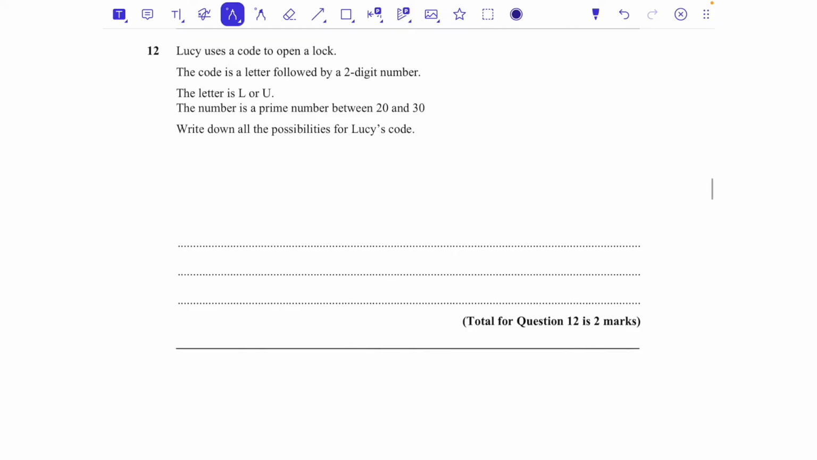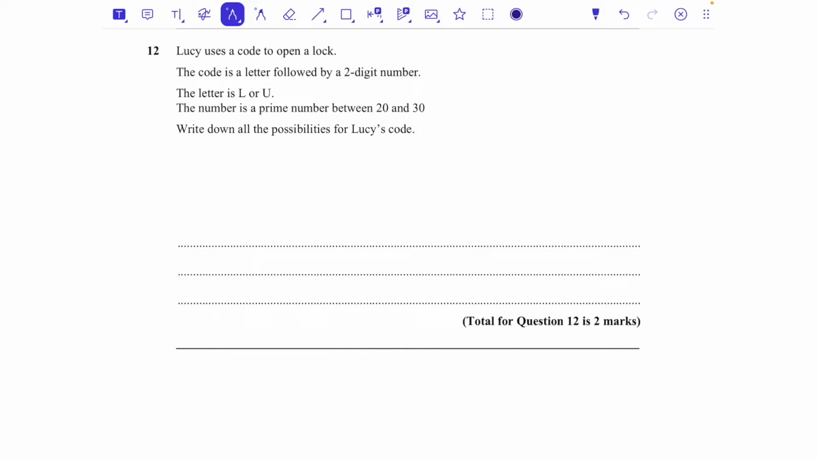Question number 12. Lucy uses a code to open a lock. The code is a letter followed by a 2-digit number. The letter is L or U, and the number is a prime number between 20 and 30. They absolutely love to ask you about the prime numbers between 20 and 30. Write down all the possibilities for Lucy's code.